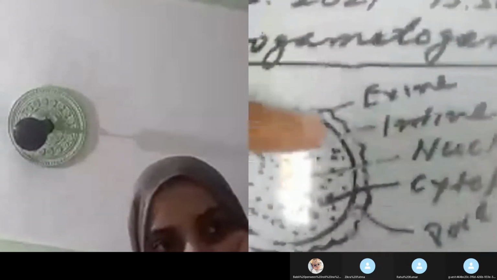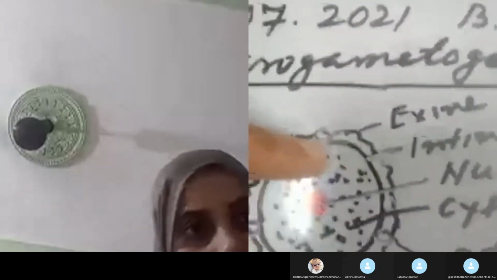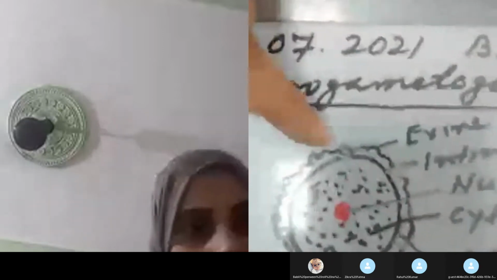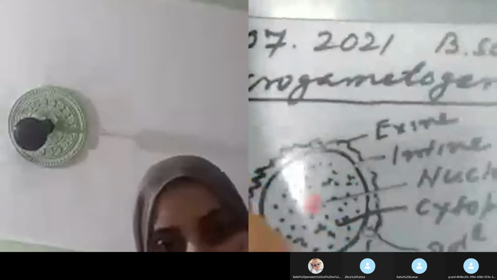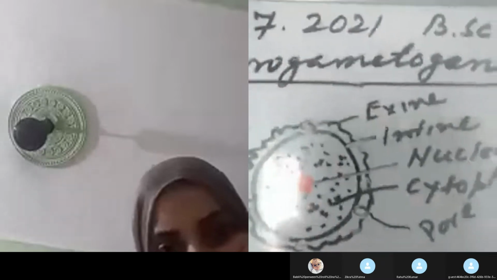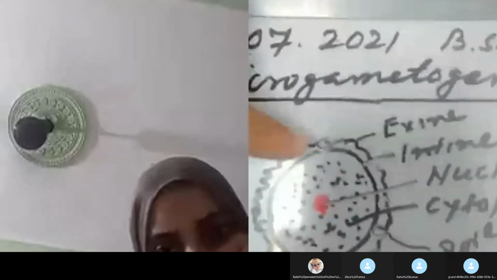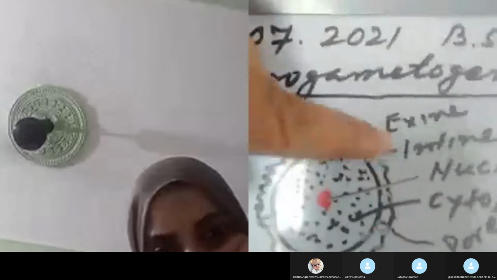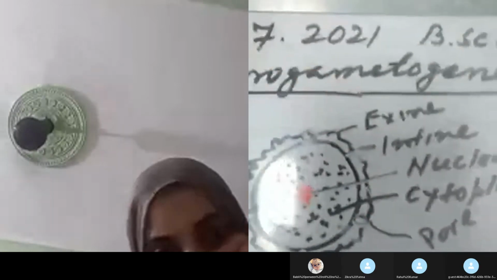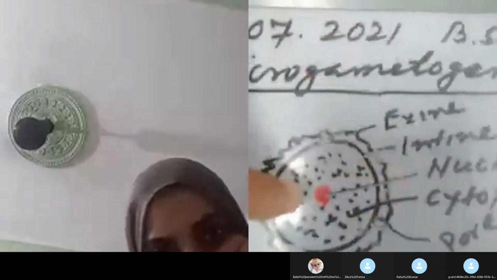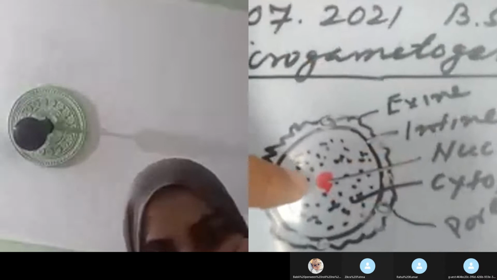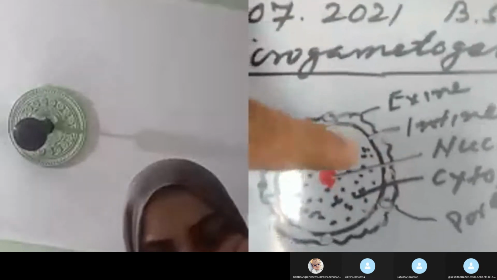and this intine is thicker at the point of the pore. You know that there is the presence of pores in the pollen grain through which the pollen tube develops. So look at it. These are the pores located in the wall of the pollen grain. And look, the very important point here is that the nucleus remains centrally located.